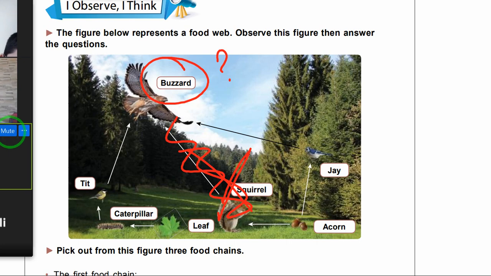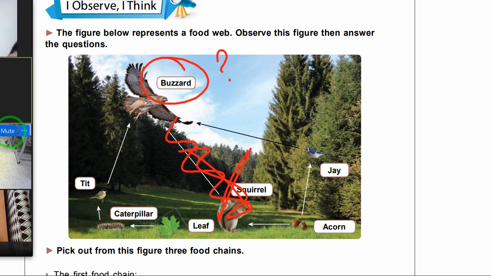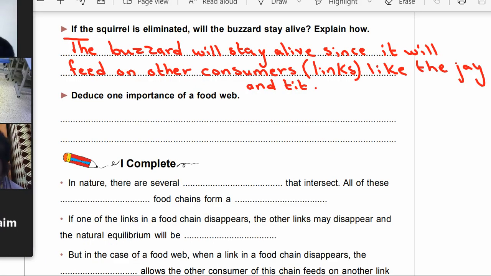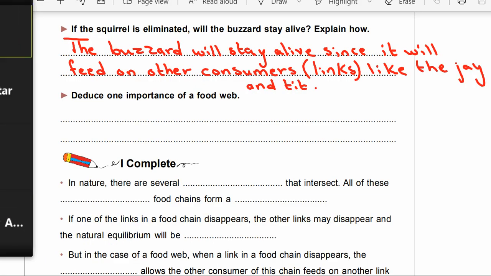Excellent, Ali. So, the buzzard will stay alive because it can feed on other links like the jay and the tit, as shown here. So, the answer is the buzzard will stay alive because it can feed on other consumers or links like the jay and the tit. Now, what is the importance of the food web?